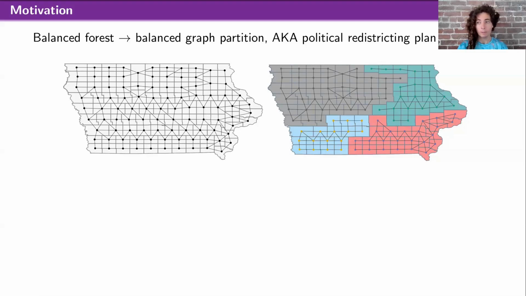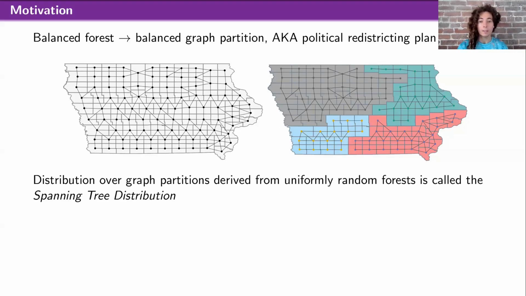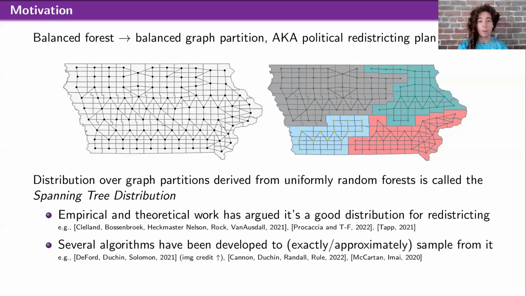And so one way you can hope to get connected subgraphs of equal population is just to take the graphs induced by a random balanced spanning forest. You need balance for the equal population requirement. And so if you do this, you get some distribution on the space of graph partitions. This is known as the spanning tree distribution. This is not the uniform distribution on all graph partitions, but that's not really the goal. And actually, there has been both theoretical and empirical work arguing that this is a great distribution to sample from for redistricting purposes.